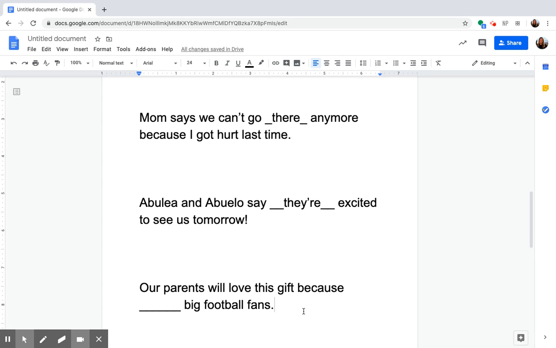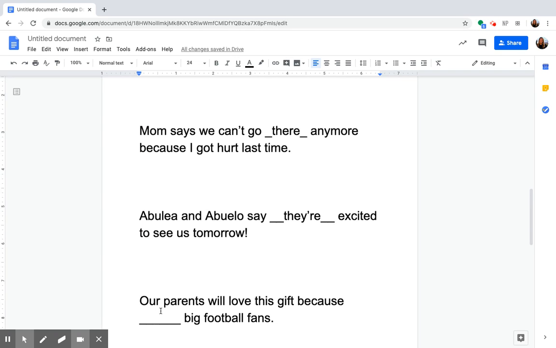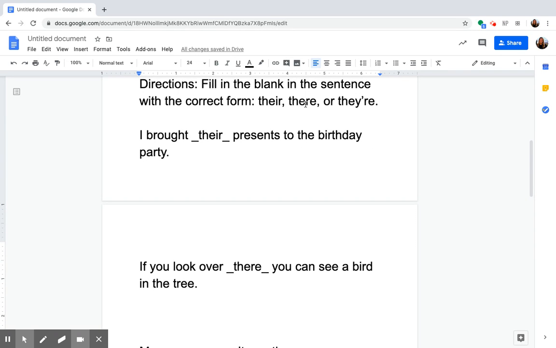Let's move to our next example. Our parents will love this gift because they're big football fans. This one's a little bit trickier, but let's really focus on the placement of this word there to find out which form we should use. Our parents will love this gift because they're big football fans. Are we talking about going there to watch the game? No, so we're not going to use T-H-E-R-E here.